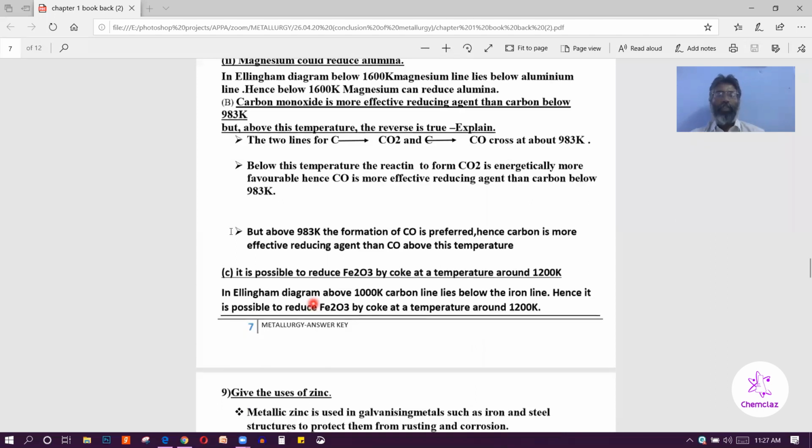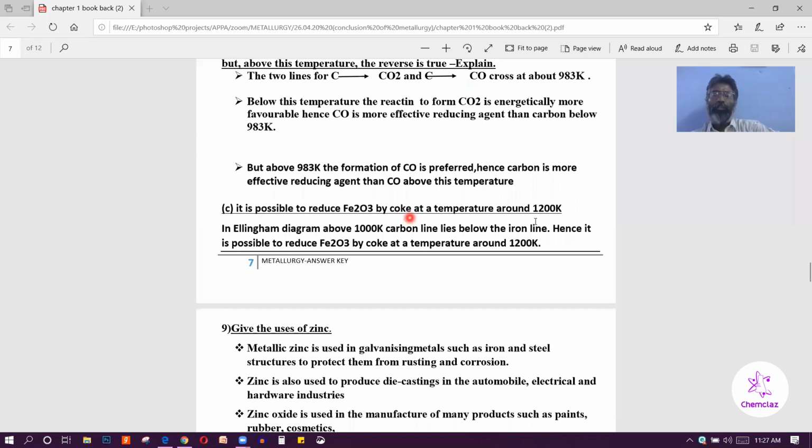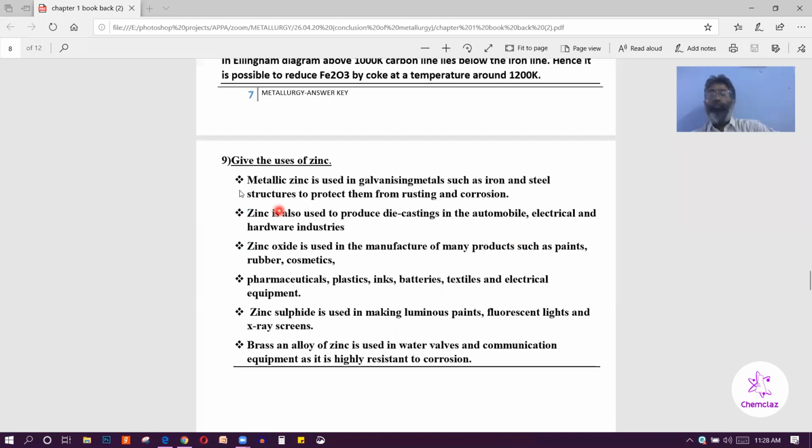The third one is, it is possible to reduce iron oxide by coke at a temperature around 1200 Kelvin. This can also be predicted with the help of the Ellingham diagram. In the Ellingham diagram, above 1000 Kelvin, the carbon line lies below the iron line. Hence, it is possible to reduce iron oxide by coke at a temperature around 1200 Kelvin. The next one, give the uses of zinc. That also you have seen in yesterday's class.